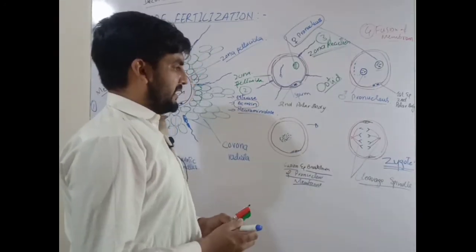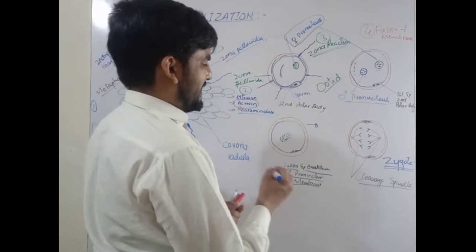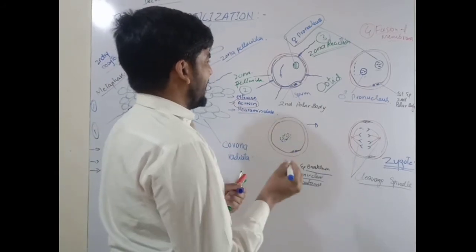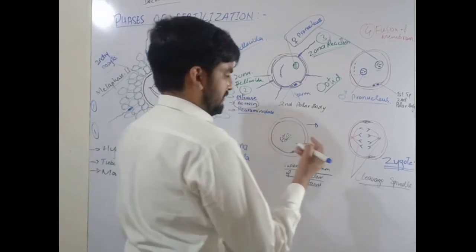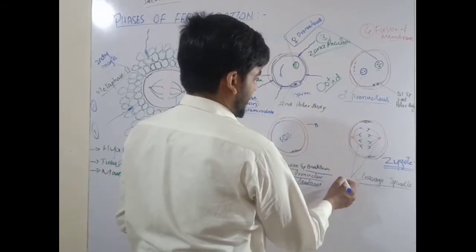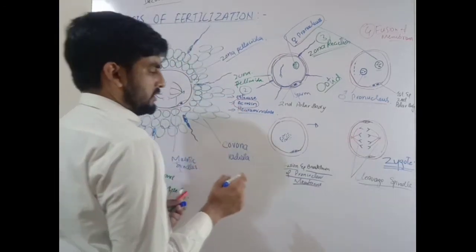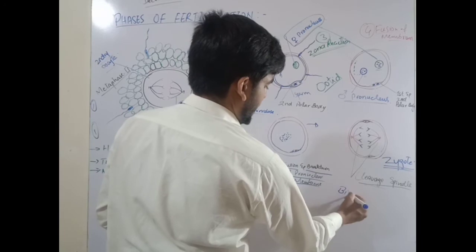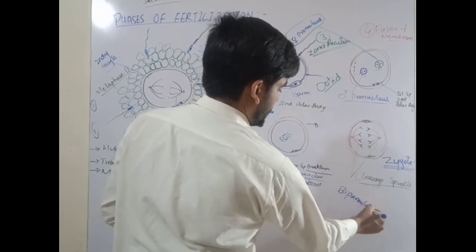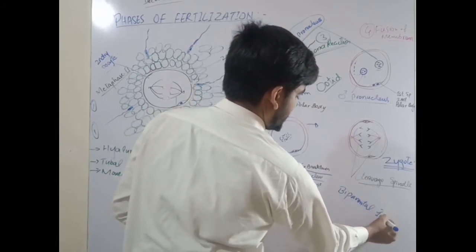The zygote is unique in its characteristic that it contains a genetic makeup that is the combination of two cells, two individuals. One was the mother and the other was the father. So this type of inheritance is called biparental inheritance.